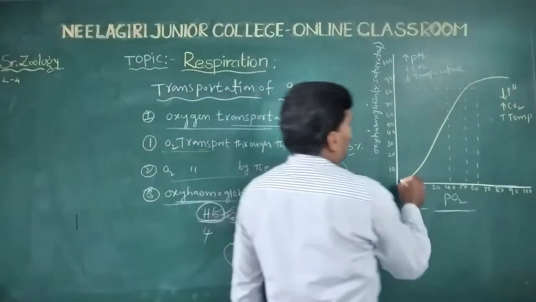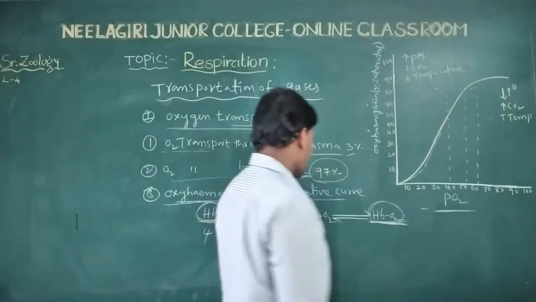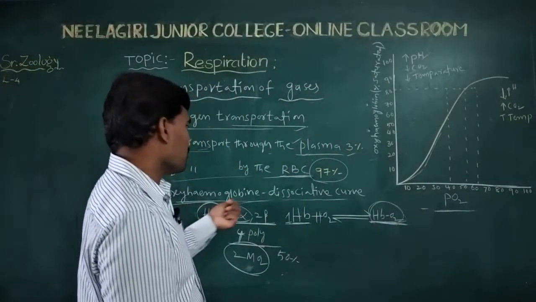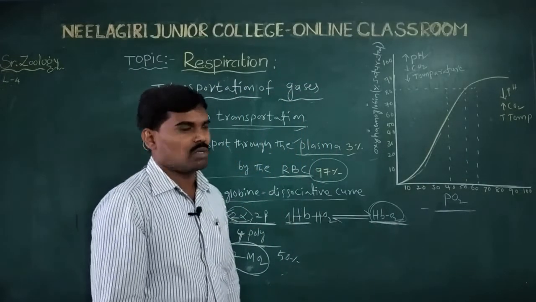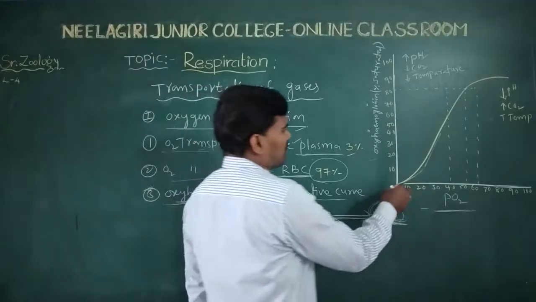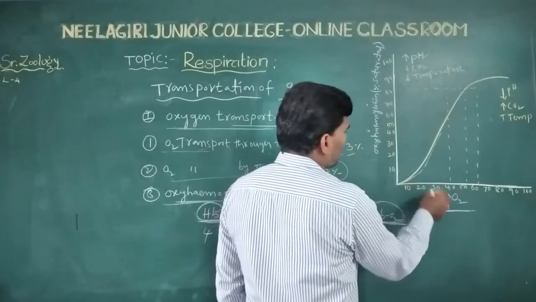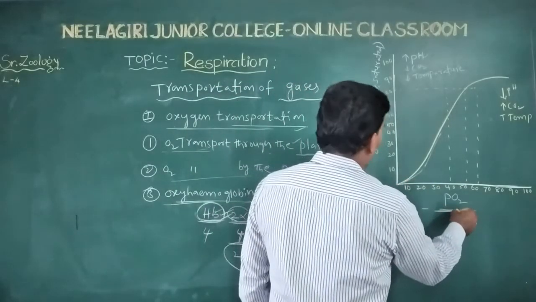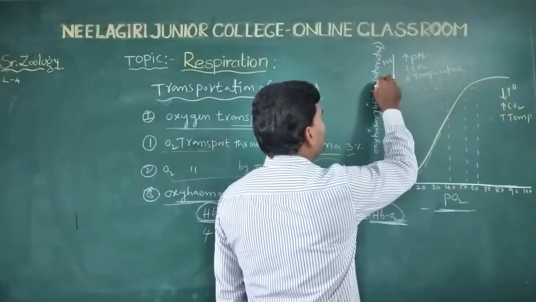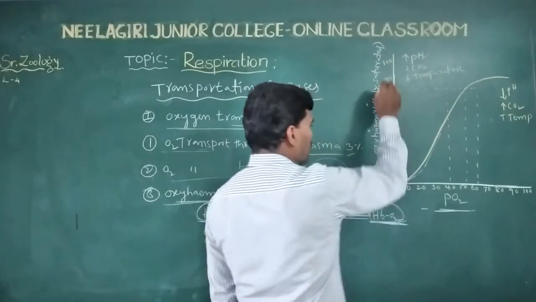The curve is drawn between the partial pressure of oxygen and the percentage of saturated oxyhemoglobin. This curve is called the oxyhemoglobin dissociation curve.